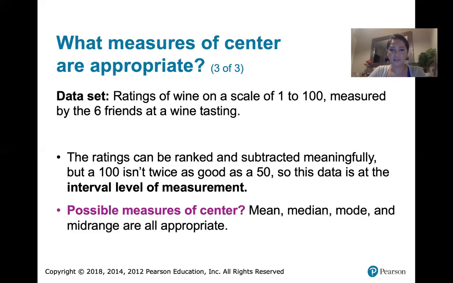Since it's at the interval level, it makes sense to compute that average rating for all 6 people at the party, the mean, the arithmetic mean. The median, we could put all of those in order and then average the middle 2. We could see if there happened to be a rating that appeared more than once. We could find out what the mode was. And we could take the highest rating and the lowest rating and add them together and divide by 2, and that would make sense as well. So all 4 measures of center that we've studied would be appropriate here.